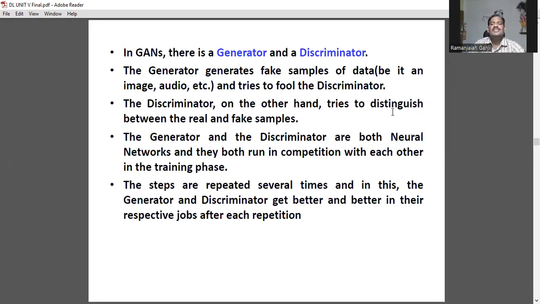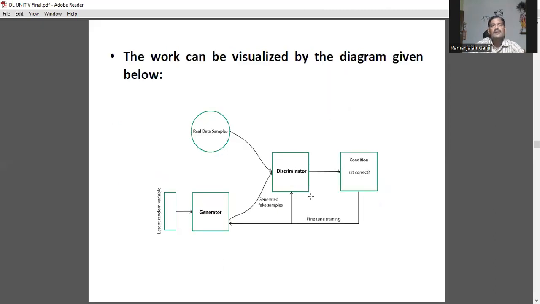The generator and the discriminator are both neural networks and they both run in competition with each other in the training phase. The steps are repeated several times, and in this, the generator and discriminator get better and better in their respective jobs after each repetition. The working can be visualized by a diagram.